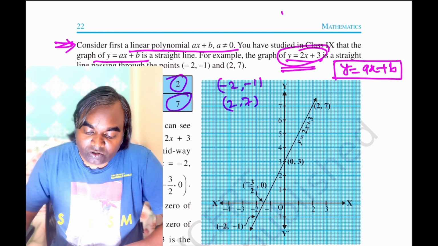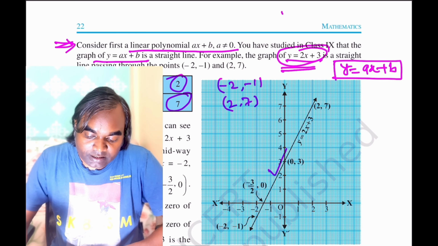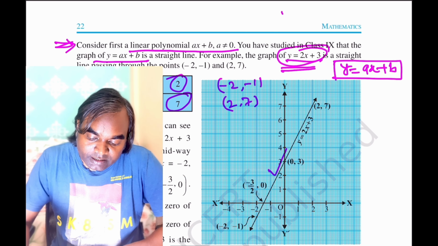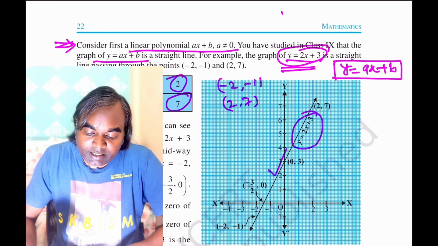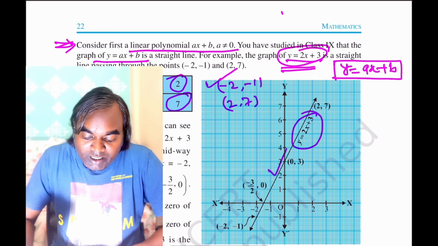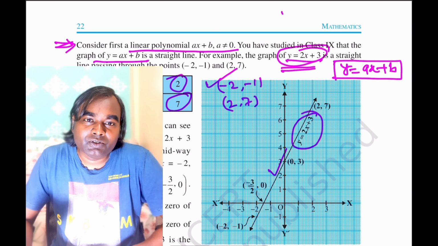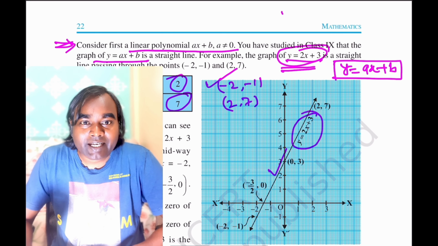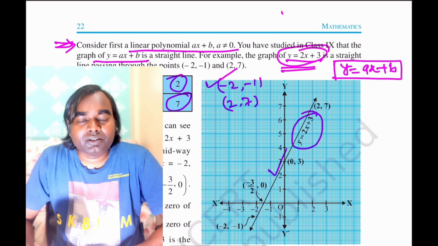Okay, so this line is straight and this is nothing but this linear polynomial, and we get the 2 points on this line. So we want to know the value of x for which y becomes 0. Then that value of x will give the zeros of this linear polynomial.